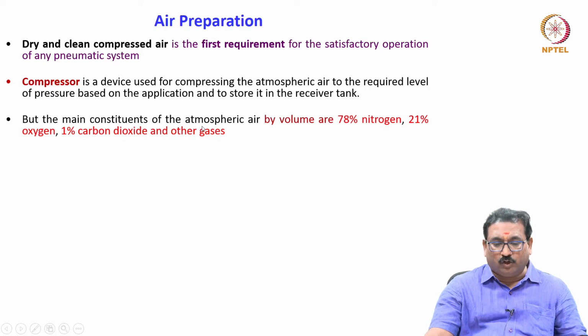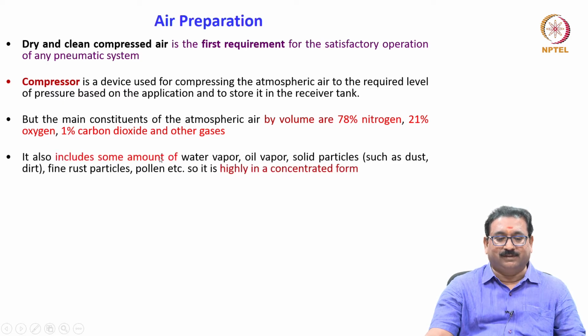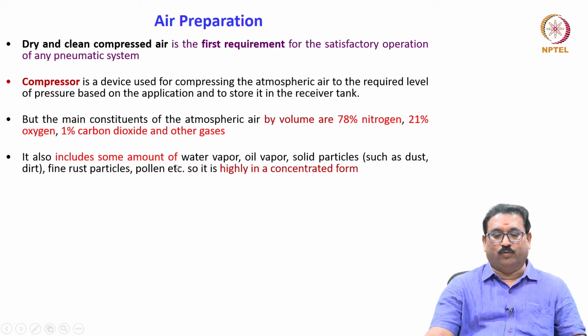The main constituents of the atmospheric air by volume are 78% nitrogen, 21% oxygen, 1% carbon dioxide and other gases. It also includes some amount of water vapor, oil vapor, solid particles, fine rust particles, pollens and many more.